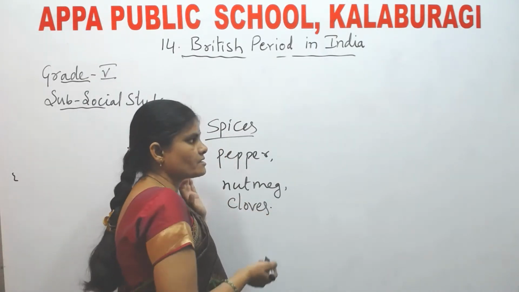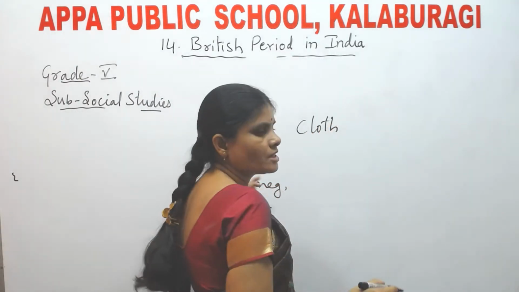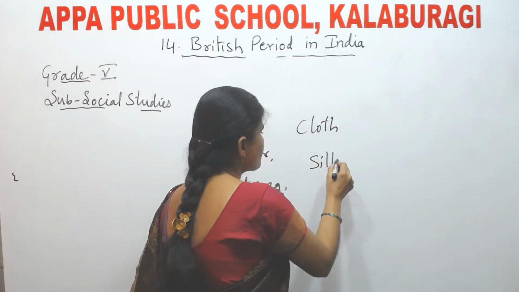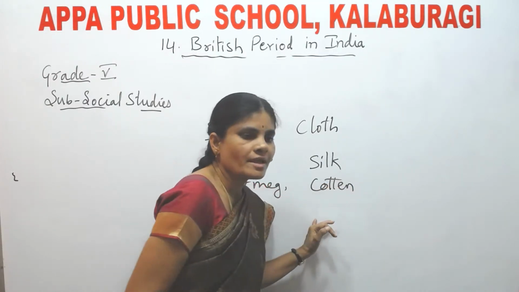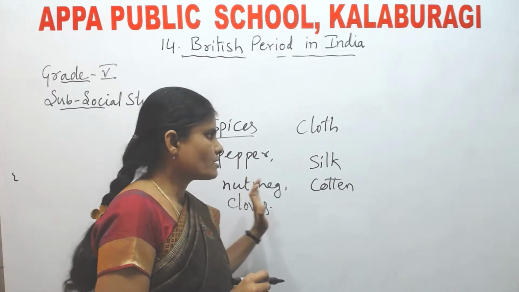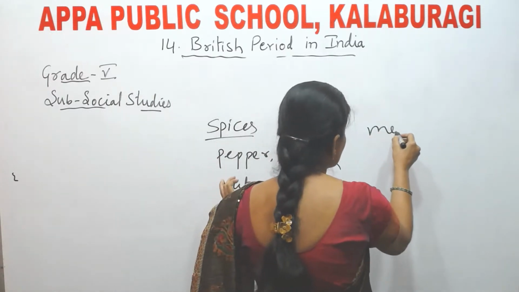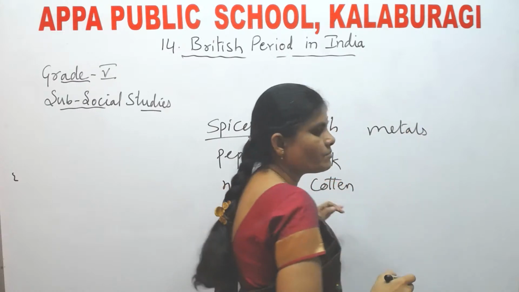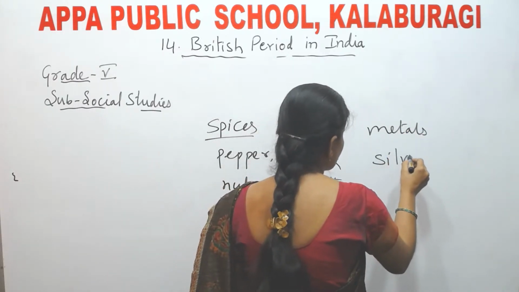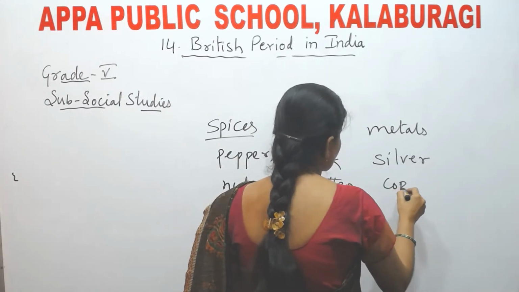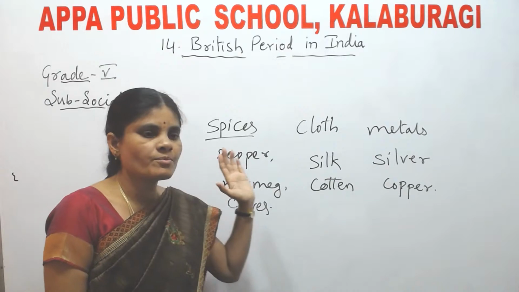Next, other materials, what are they? Cloth. Okay, cloth like silk and cotton. Cloth like silk and cotton they got from India. And metals, they also got metals. What are the metals they got? Metals like silver and copper. Okay, these are the metals they got from India.